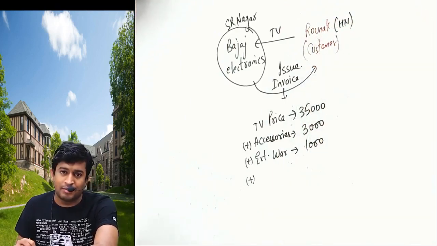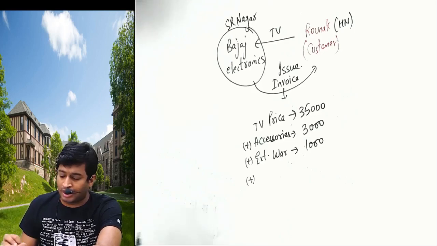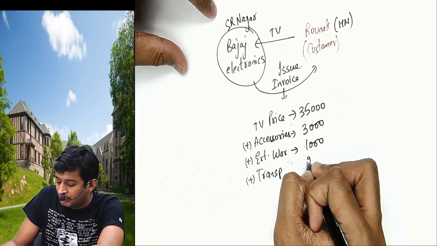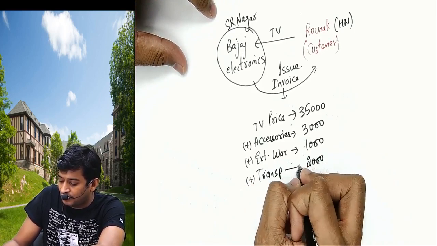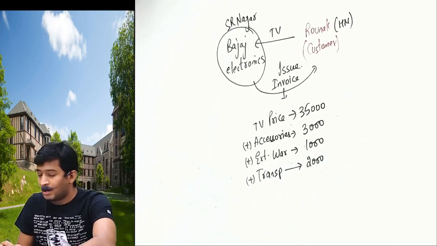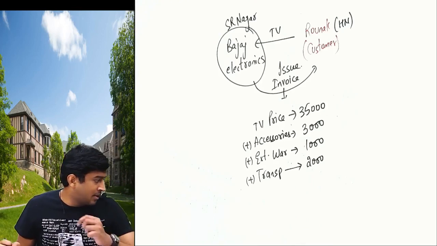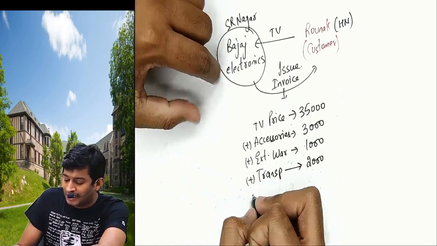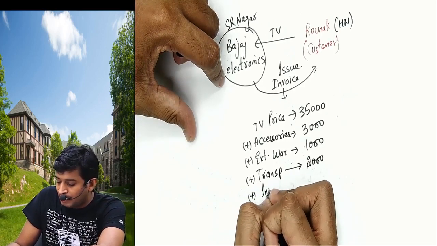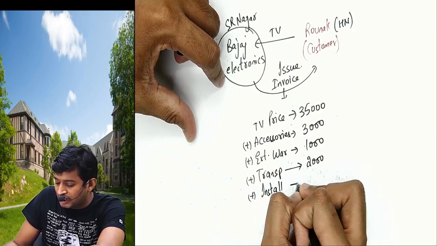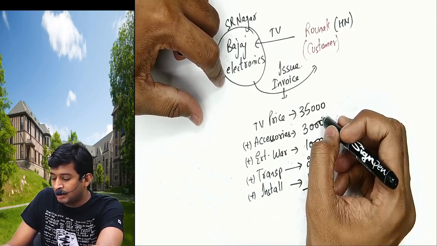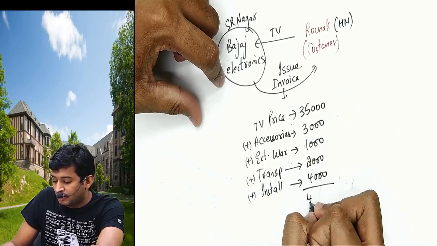I requested him to please send it to my home. He said okay, but we will also add transportation 2,000. I also requested him to please, I don't know how to install, how to set up the TV. He said our technician will come, but we will add installation charges 4,000. Total comes to 45,000.